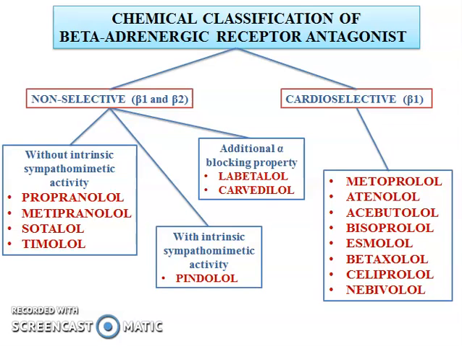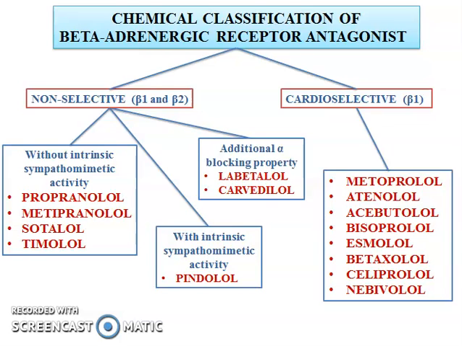Non-selective beta 1 and beta 2 is further divided into three subclasses. Without intrinsic sympathomimetic activity, it includes drugs such as propranolol, metoprolol, sotalol and timolol. With intrinsic sympathomimetic activity, the drug is pindolol.